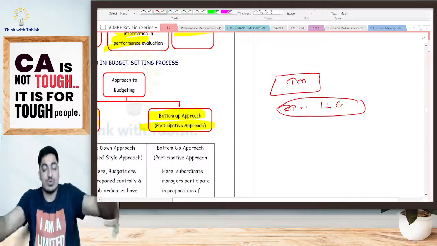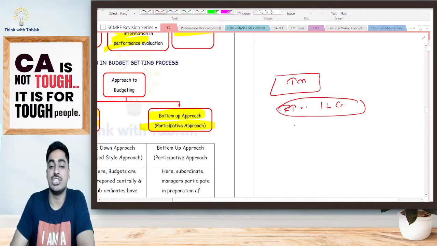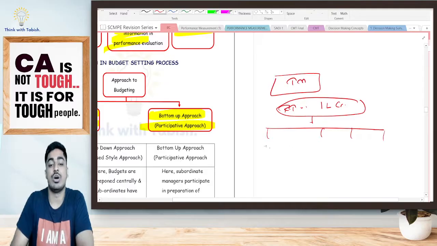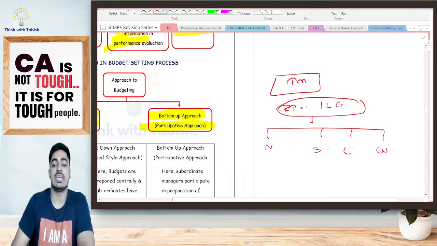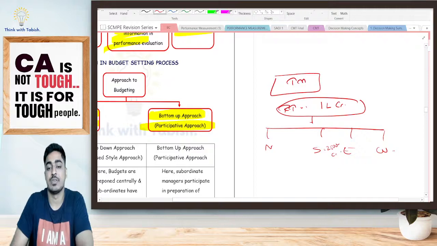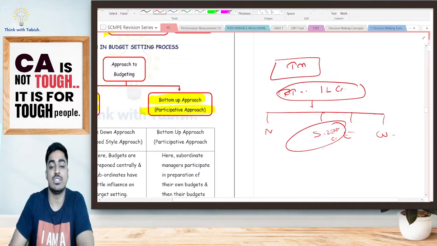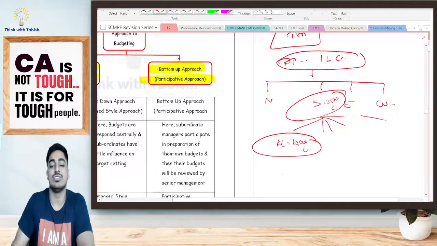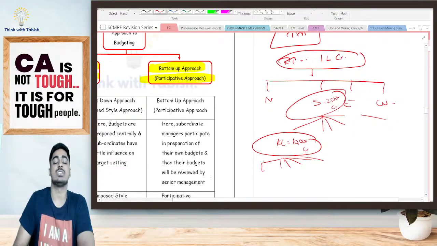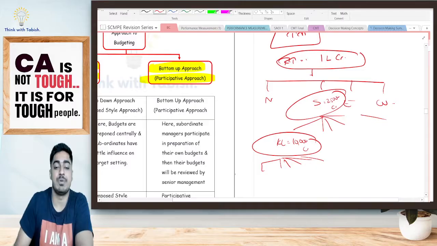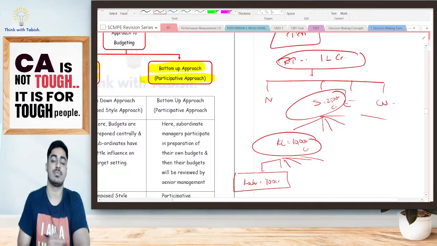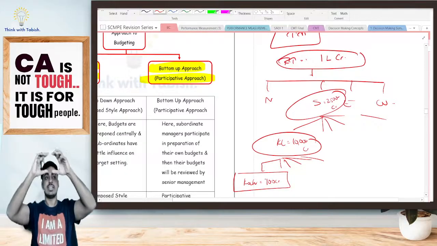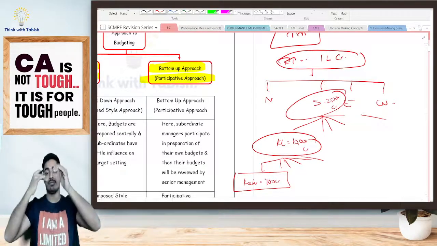Now he is telling, okay, now you guys achieve the budget. Now based on that, everybody is distributing, telling, okay, north, south, east, west. Yes, everywhere 25,000 crore. So south is 25,000 crore. Again, we are distributing state-wise. Say, for example, Kerala as a state got, say, for example, 10,000 crore. Again, we are distributing it city-wise, division-wise. Okay, say, for example, at the very end level, Kochi center got, say, for example, 100 crore. Yes, from top level, we are creating the budget which is imposed on the lower level.